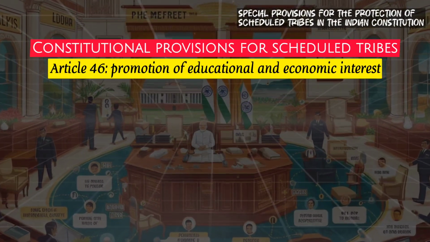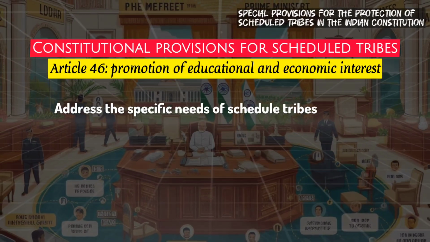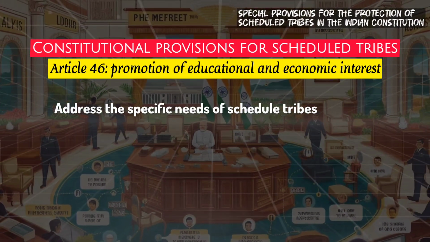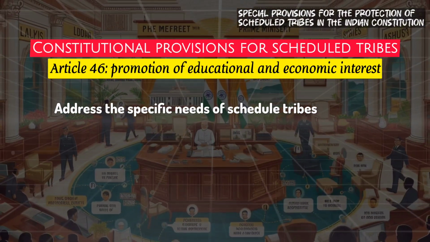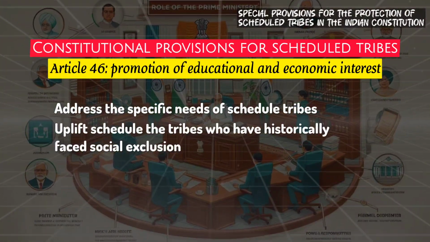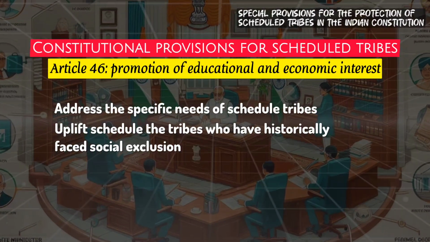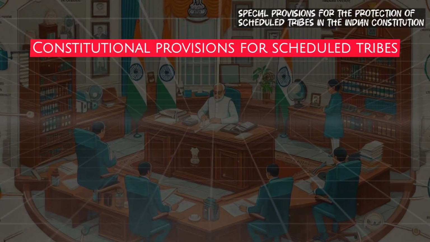The state is expected to create an environment that addresses the specific needs of the scheduled tribes, such as providing scholarships, financial assistance, and other forms of support to improve literacy and economic independence. By encouraging education and skill development, this article aims to uplift the scheduled tribes who have historically faced social exclusion.